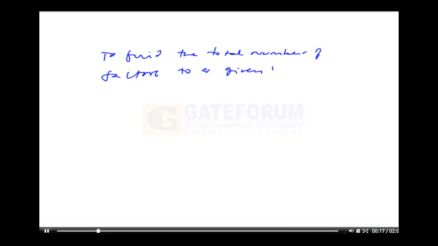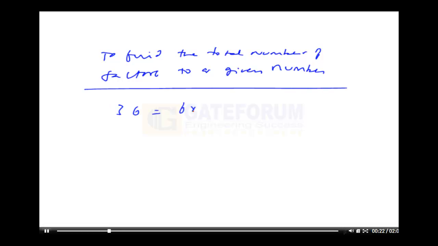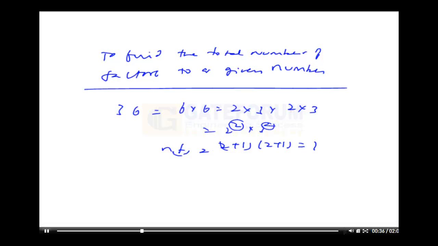So now the job is to find the total number of factors of a given number. Let us take some number, say 36. Write 6 into 6, break it into prime factors: 2 squared into 3 squared, expressed in index form. The number of factors is given by increasing each index by 1 and multiplying. So 3 into 3, you get 9 factors.